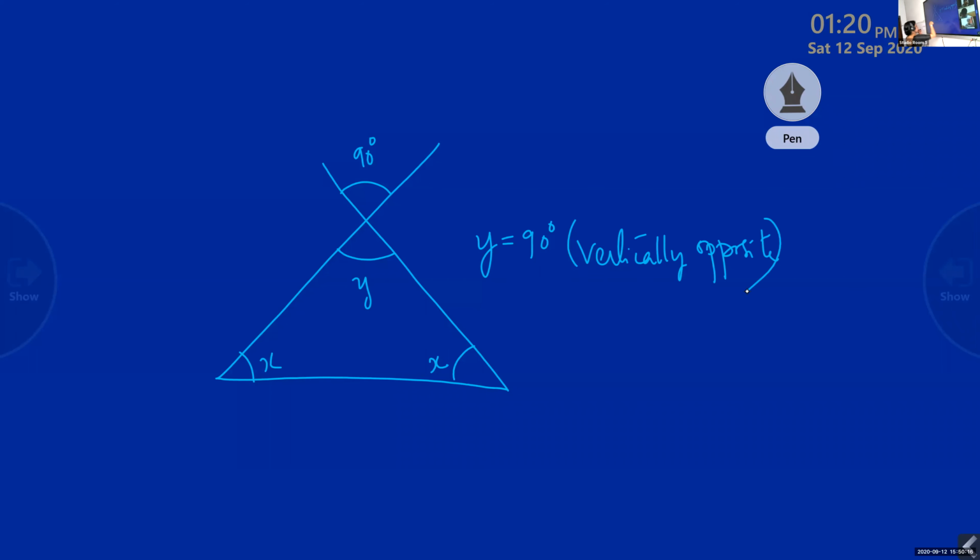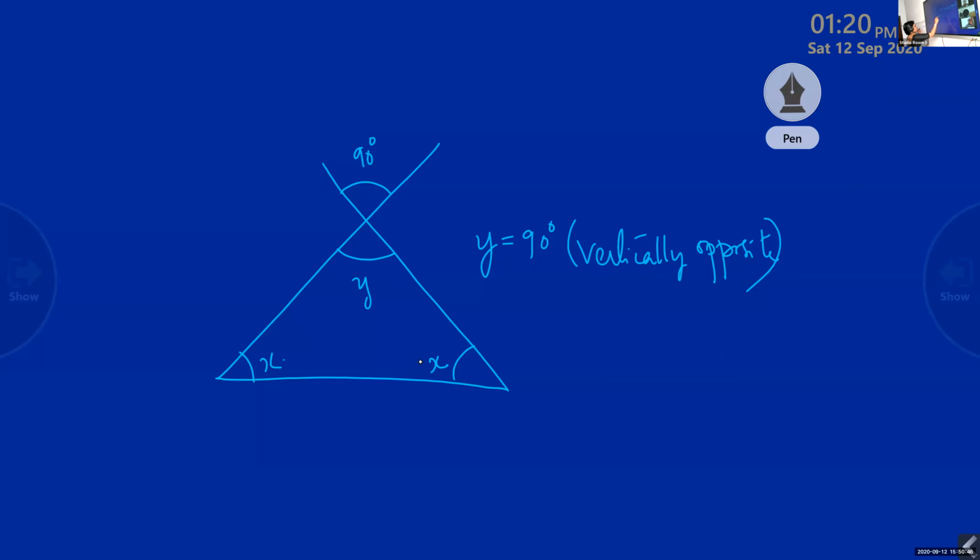Okay. Then what about x and x? Both are equal. That is the meaning. Both are x means both are equal. So what is it? Ma'am, they'll get 35 and 35. Is it 35? Check once more. Ma'am, 45. Both will be 45.